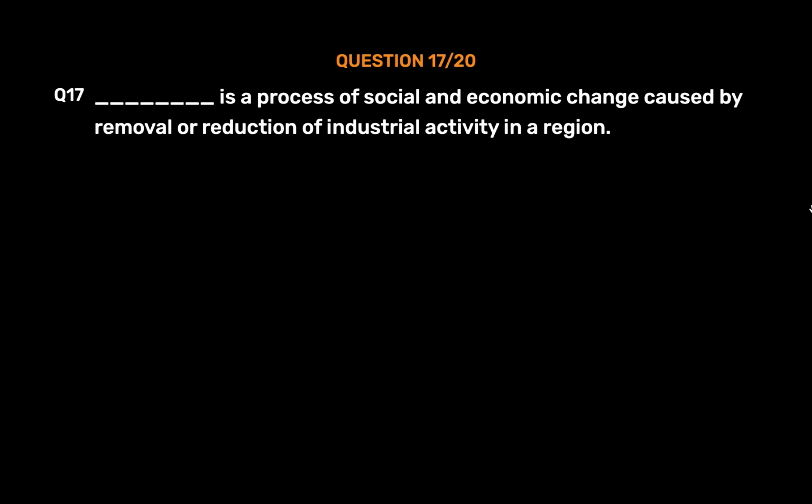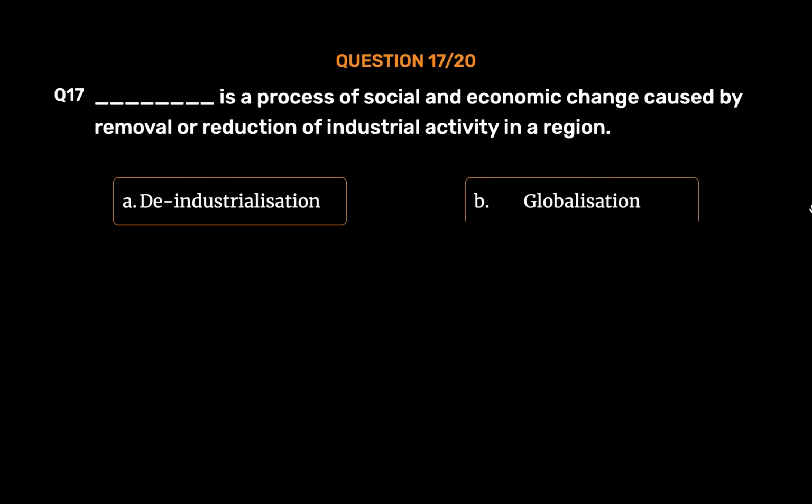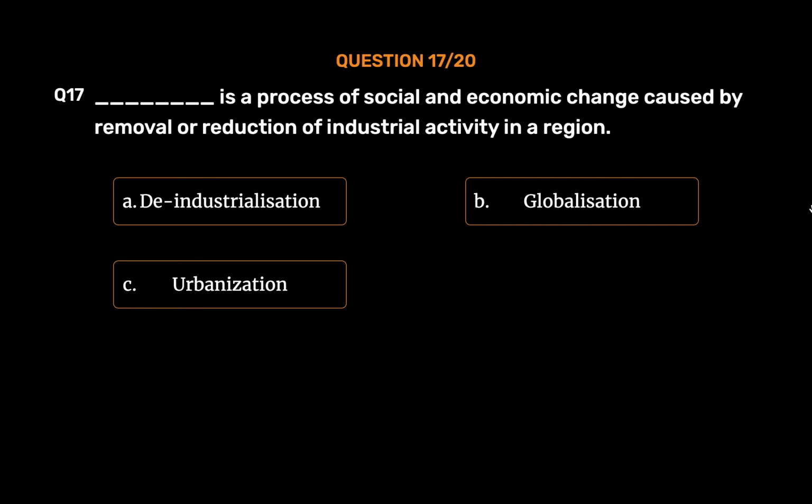Question number 17. _ is a process of social and economic change caused by removal or reduction of industrial activity in a region. Option A. Deindustrialization. Option B. Globalization. Option C. Urbanization. Option D. Capitalism. The correct answer is Option A.